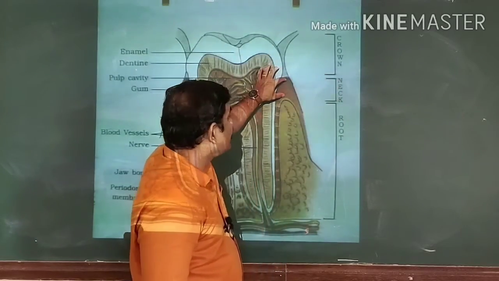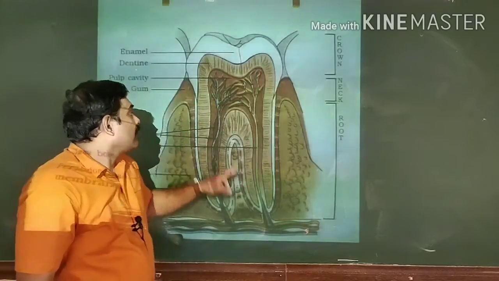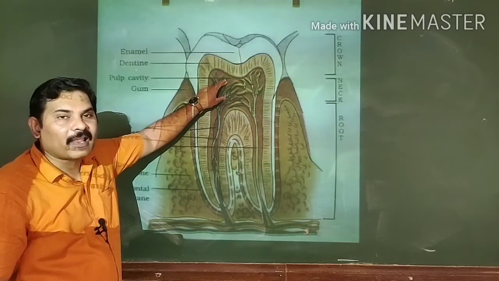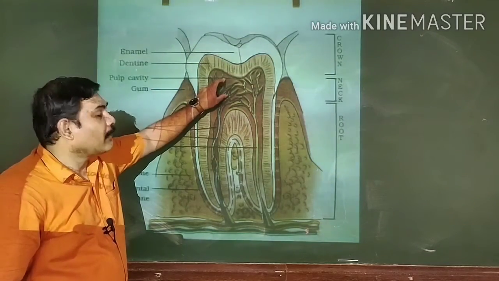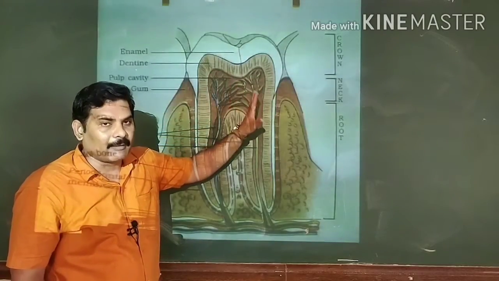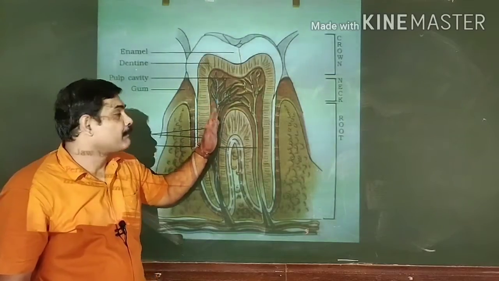The neck is covered by the gums or gingiva. At its center, we see a spacious place which we call the pulp cavity, and this pulp cavity is filled with pulp, internally lined with odontoblast cells. Clear?